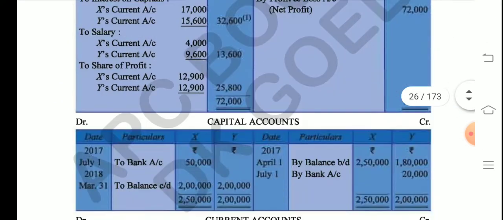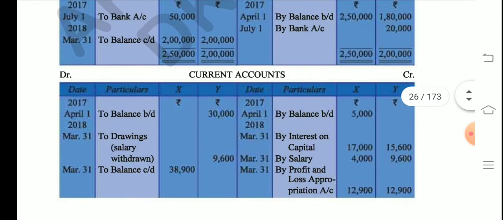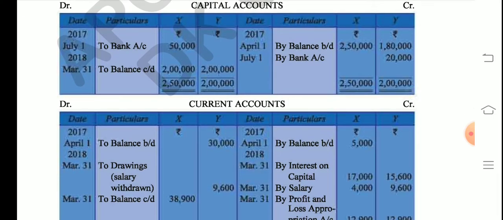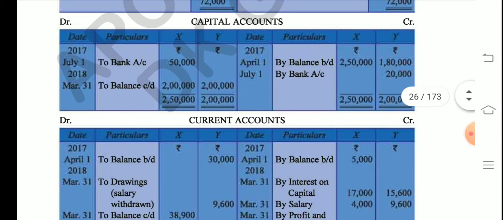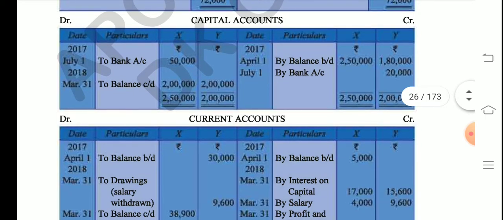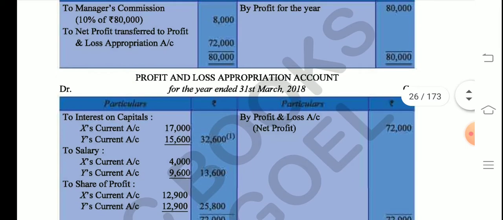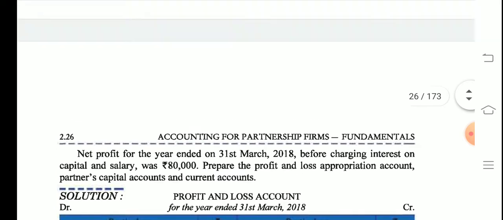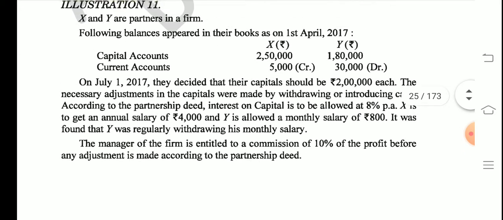What is this amount here, the by bank account or the to bank account? It is basically the balances. What are these balances, students? You already know that the partners started their firm with a particular amount of capital.